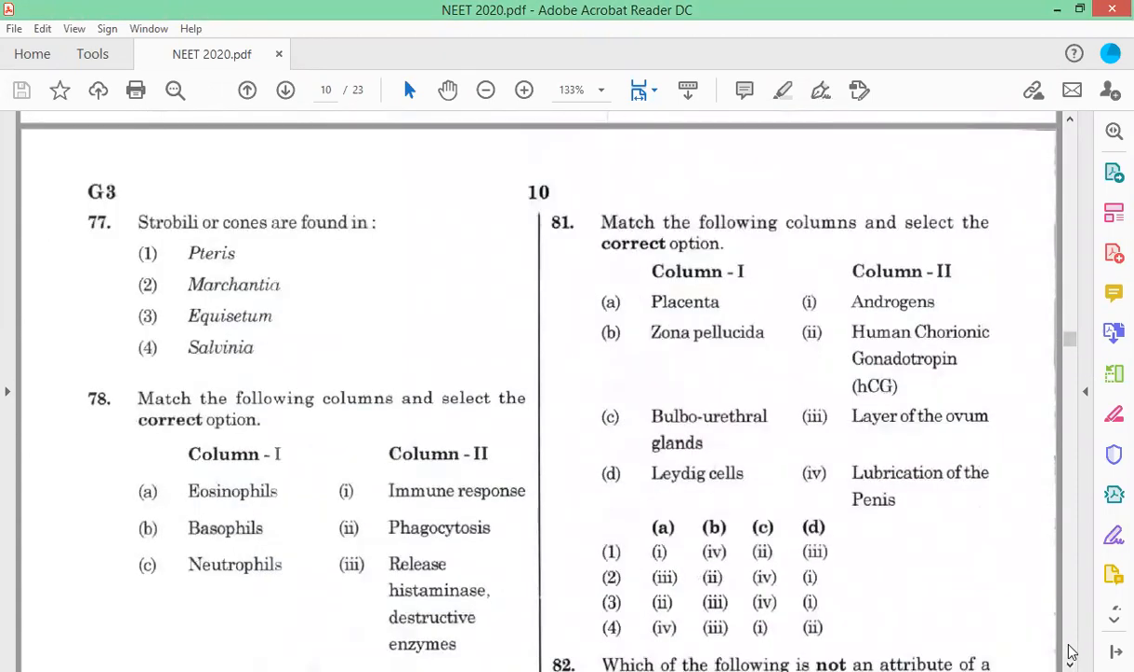Strobili or cones are found in Equisetum. Option 3 is the correct answer, Equisetum. Now, match the following columns and select the correct option, in question 78.